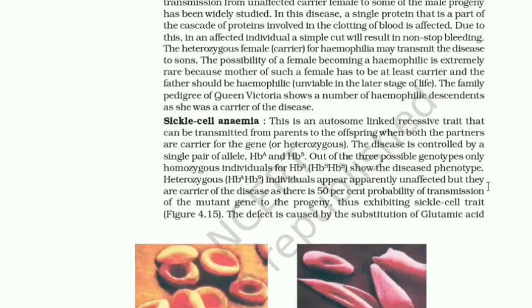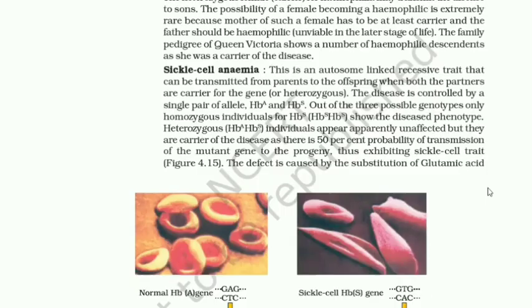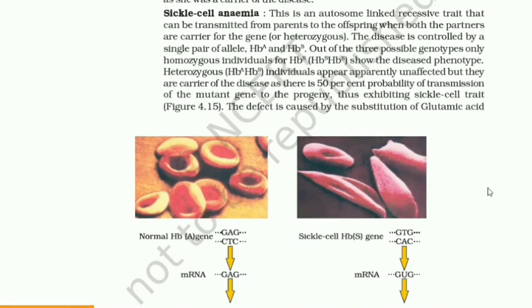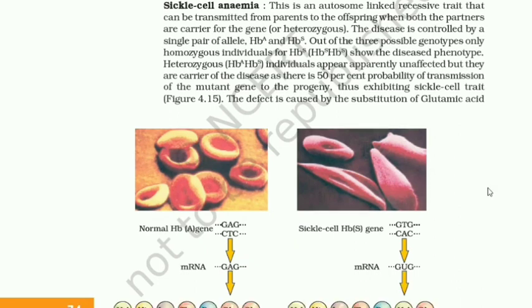The family pedigree of Queen Victoria shows a number of hemophilic descendants, as she was a carrier of the disease. Sickle cell anemia. This is an autosome-linked recessive trait that can be transmitted from parents to the offspring when both the partners are carriers for the gene, that is, heterozygous. The disease is controlled by a single pair of alleles, HBA and HBS.